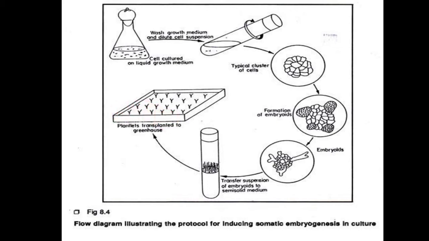So these are the steps involved in the formation of somatic embryos, which helps in the formation of the plantlets.